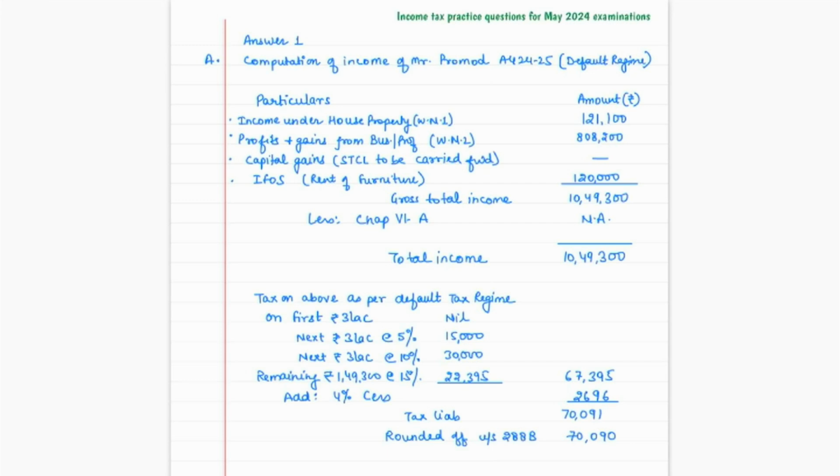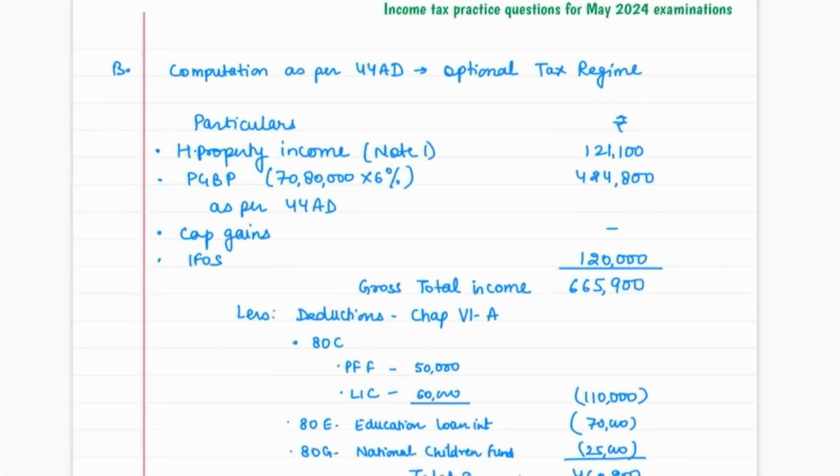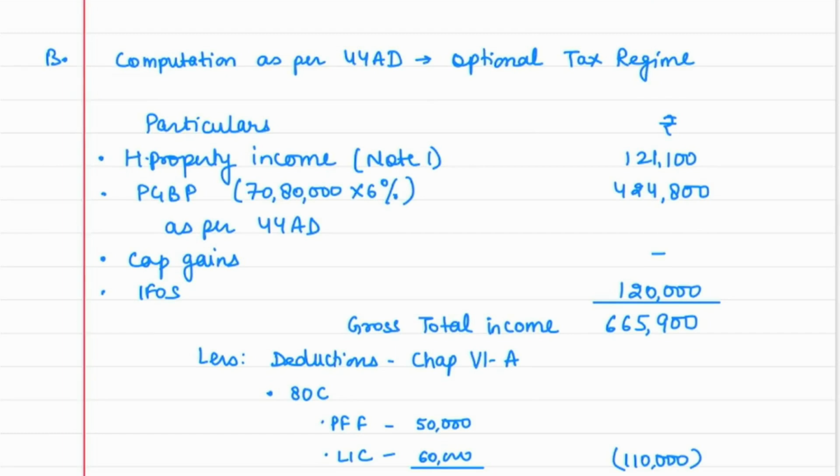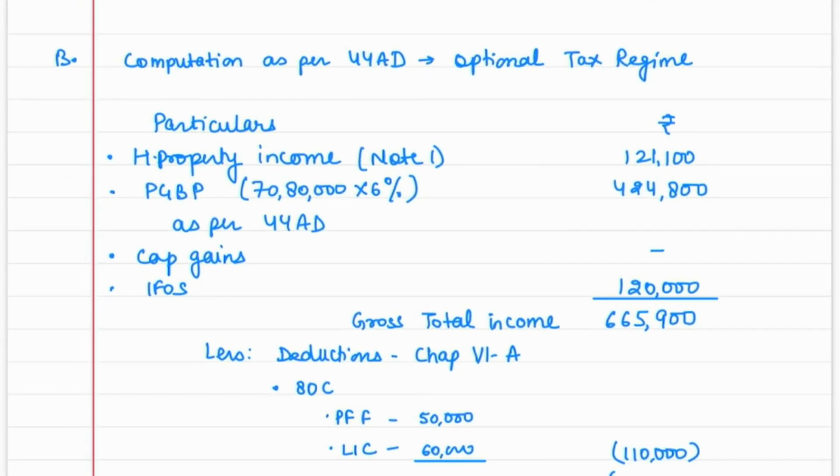Okay. Now the B part, the question was asking to calculate total income and tax as per the optional tax regime, where the assessee is following presumptive income, section 44AD, right? So here what will change? Here the PGBP will change, because here we have to see the gross receipts, and we will apply that because 44AD says 8% or 6%. But here my entire gross receipts is through banking mode. That is the reason I have applied 6% over here.